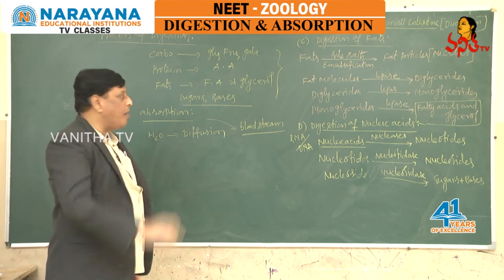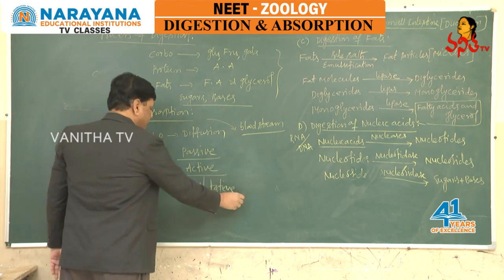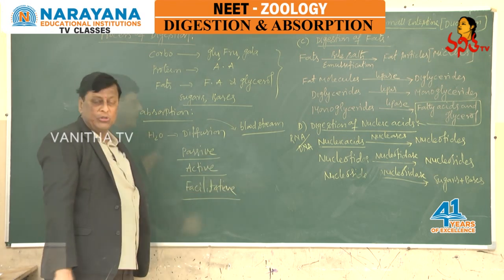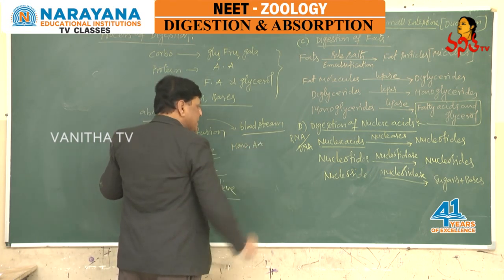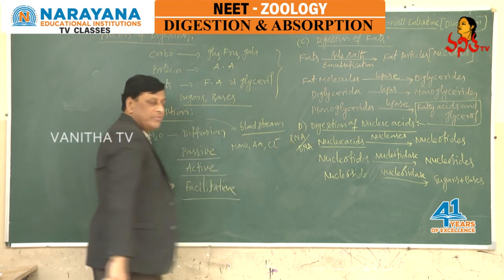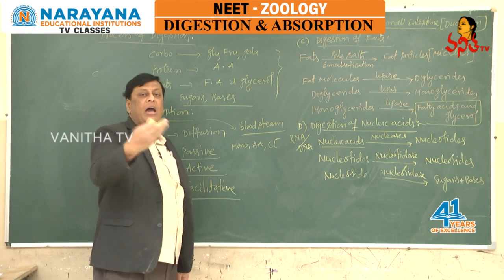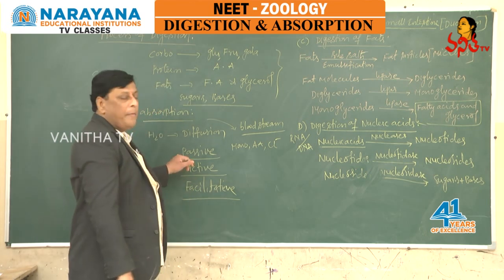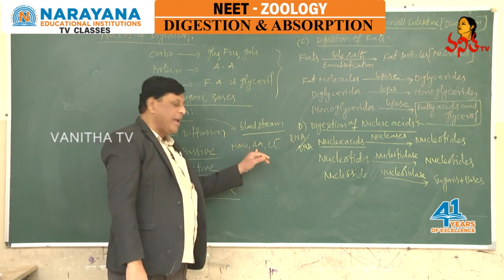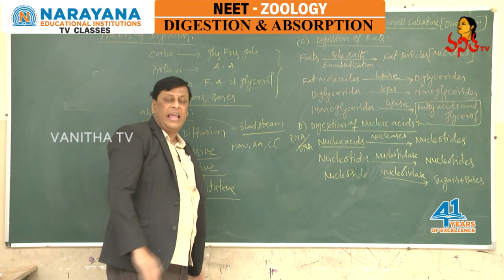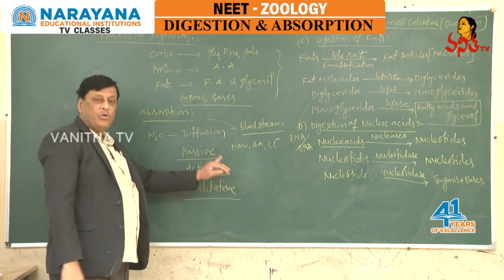The process of absorption is carried out by passive transport, active transport and facilitated transport. Monosaccharides, amino acids, and some electrolytes like chloride ions simply get absorbed into the blood by passive transportation.